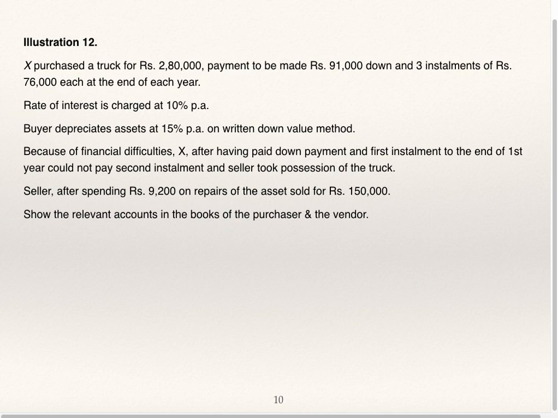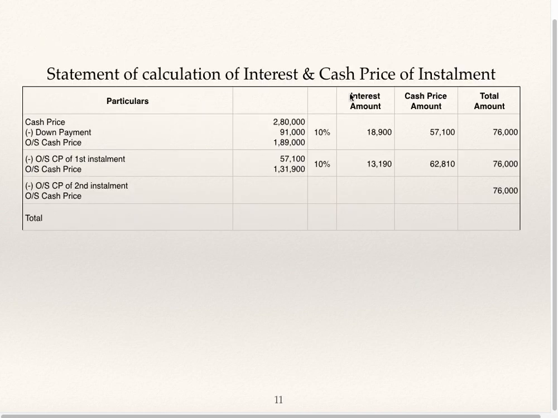This is also complete or full repossession of goods. Statement of interest and cash price. Cash price is 2,80,000. Down payment is 91,000. Outstanding cash price is 1,89,000. 10% interest. Interest amount is 18,900.